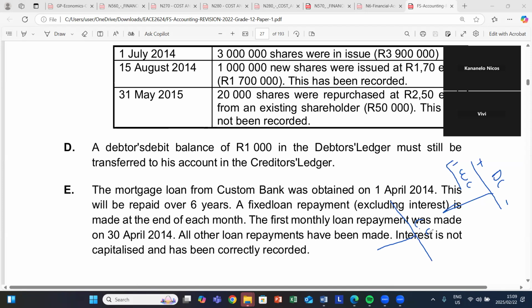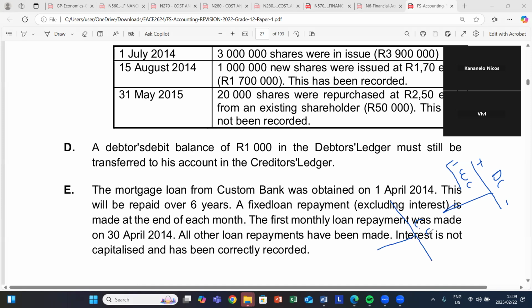So what happened there is like this. It's more like our creditor came into the business and bought goods on credit. Our creditor came into the business and bought goods on credit to the value of 1,000 rand. So after they came into the business to buy goods to the value of 1,000 rand, obviously they will be owing us, right? 1,000 rand.